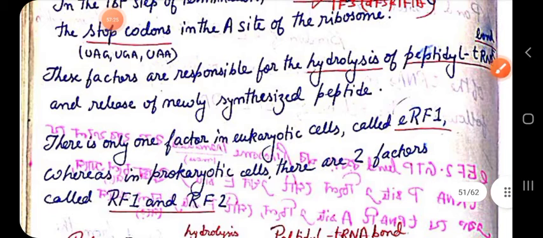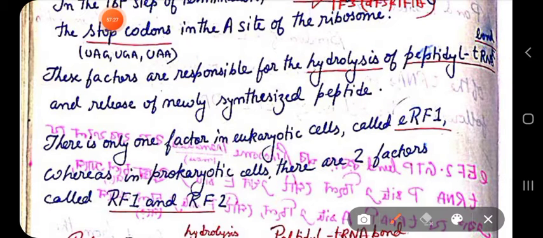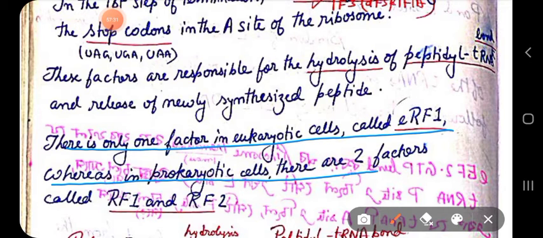There is only one release factor in the eukaryotic cell called eRF1, whereas in prokaryotic cells there are two factors called RF1 and RF2. So here we can see that the release factor found in eukaryotic cells is only one, known as eRF1. Small e refers to eukaryotic, RF means release factor 1. Whereas in prokaryotes they have two release factors called RF1 and RF2.